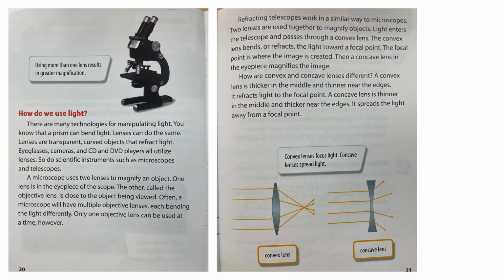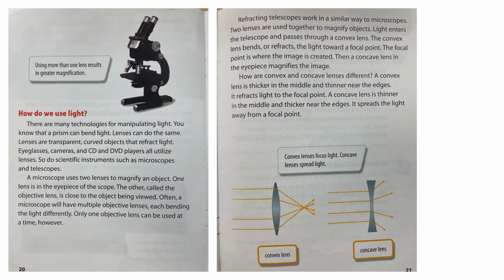How do we use light? There are many technologies for manipulating light. You know that a prism can bend light. Lenses can do the same. Lenses are transparent, curved objects that refract light. Eyeglasses, cameras, and CD and DVD players all utilize lenses. So do scientific instruments such as microscopes and telescopes.